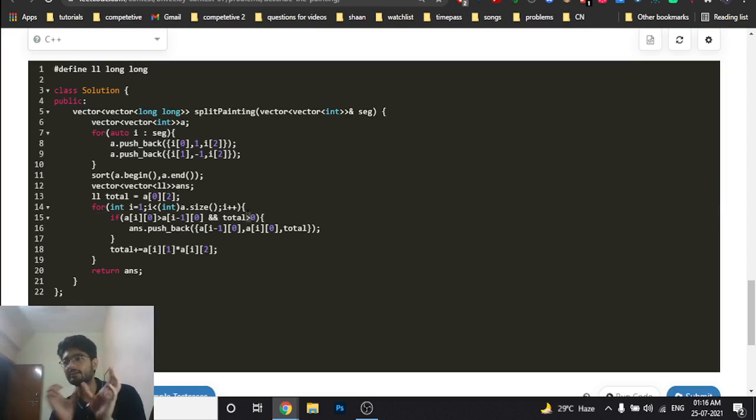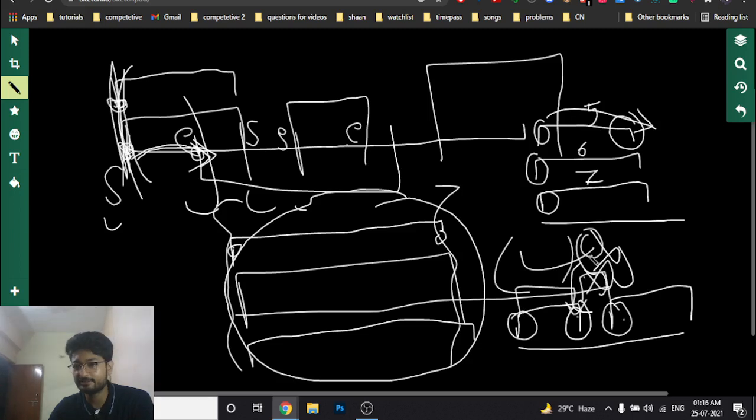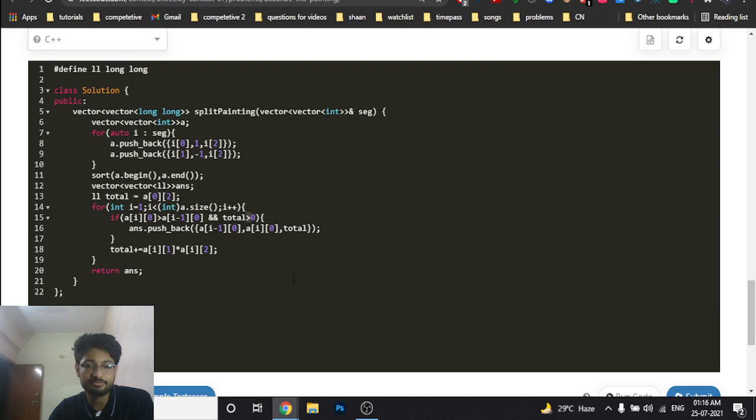Then only I should take between the two critical points. Okay, because these are two critical points, and I will also take that as a segment. But that's not, because the total at that point will become 0. Okay, so that's what we want to see. The total greater than 0. What we'll do? We'll push back both of these critical points as my segment and the total at that point.